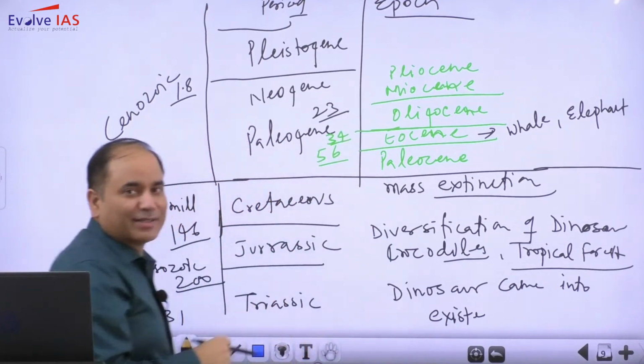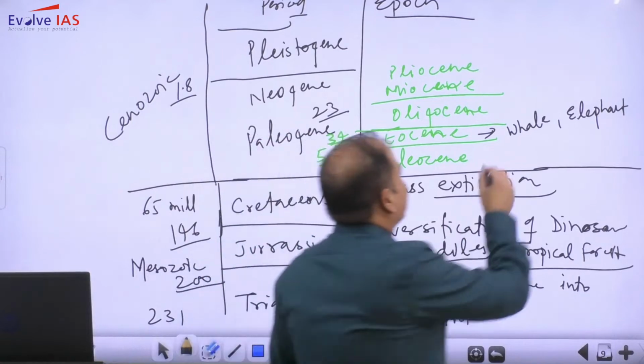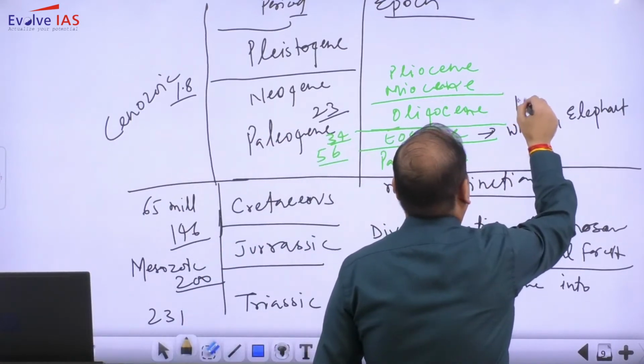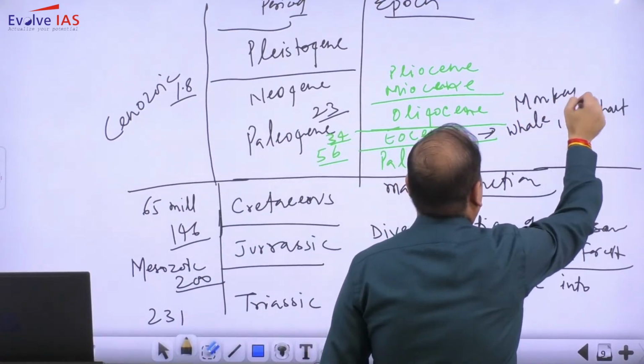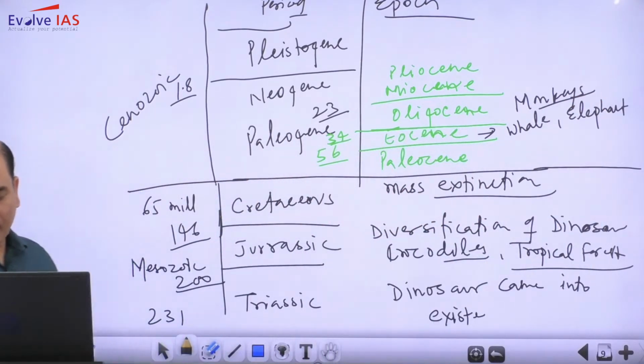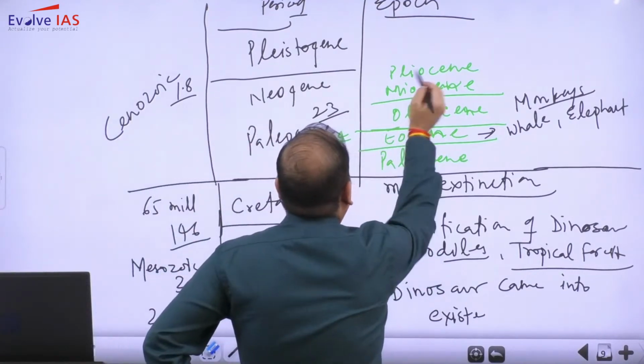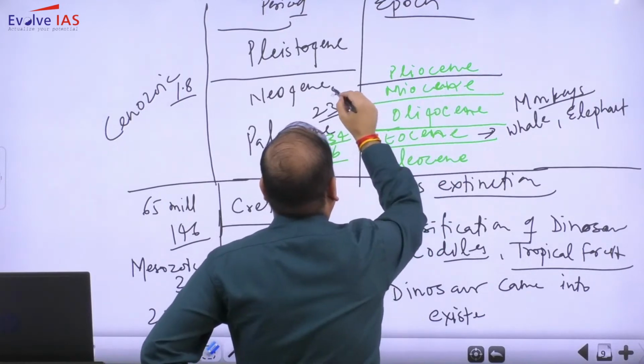Now this is very interesting because it was the time when the first primate, which is sometimes popularly considered as our ancestors, that is monkeys, came into existence in this time period, that is Oligocene. And then our ancestors came into Miocene, from 23 to 5.3 million years.